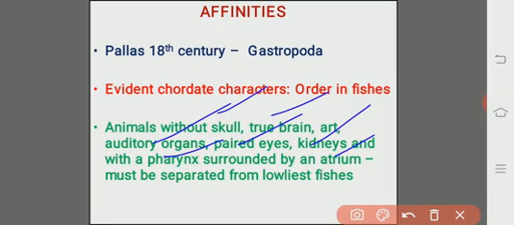Thereby they separated them from the fishes, because the presence of the atrium and the pharynx surrounded by atrium are related to the tunicates, that is the urochordates, so they were taken out from the fishes again.